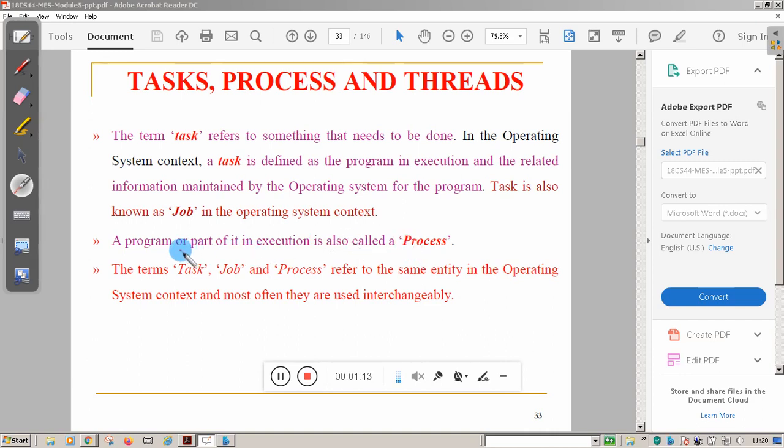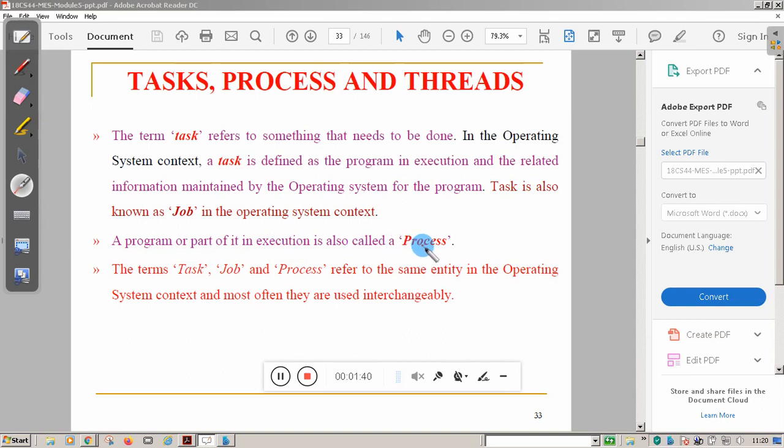So process is nothing but the program which is dumped into the main memory, or a part of the program. Why a part of the program? Sometimes the program may be lengthy. Because of the restriction in the memory, you cannot dump the entire program into the memory. At that time a part of the program is dumped into the memory. That's why that part of the program which is in execution is called a process.